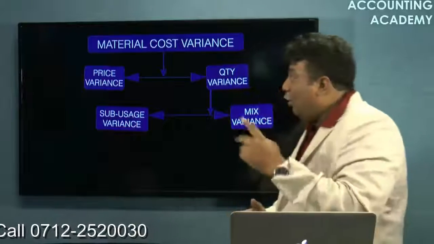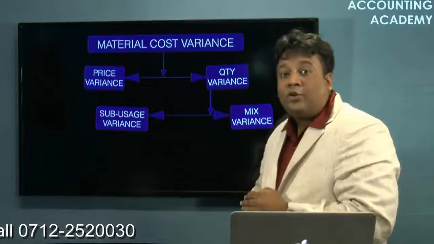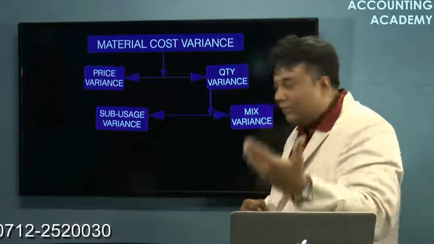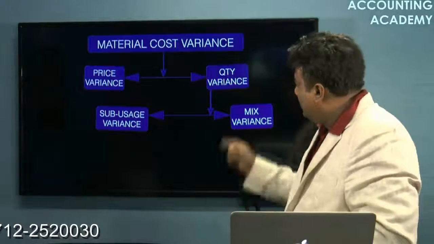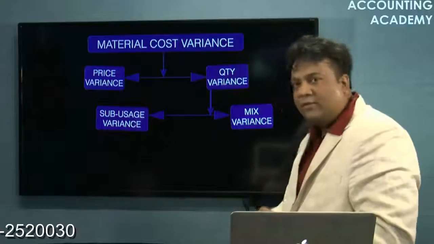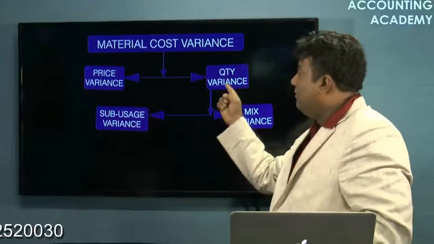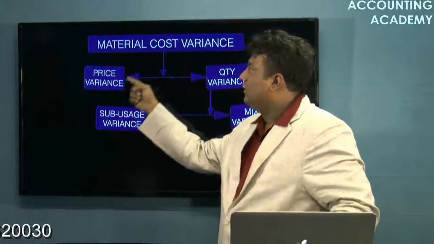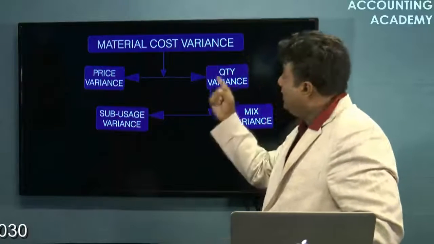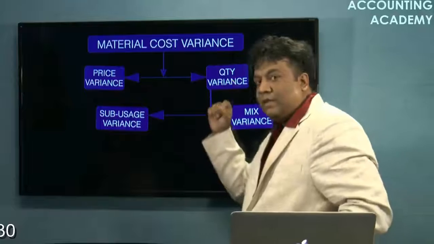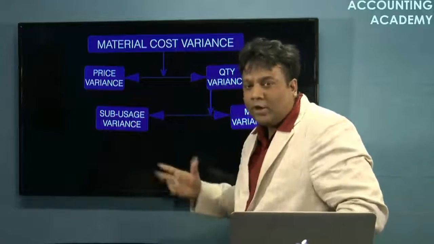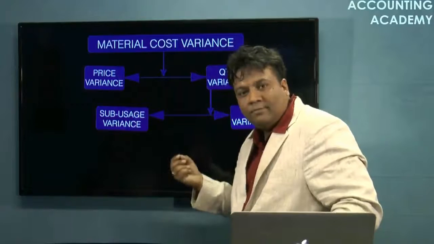Or they can also ask you a question on reconciliation. Now what do you mean by that? Just try to understand. Mix variance plus sub-usage variance is quantity variance. Further, quantity variance plus price variance is cost variance. So they may give you the quantity variance and the price variance, and ask you the cost variance. What do you have to do? You have to add this up, right?